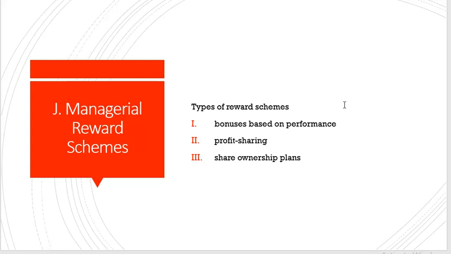So let's look at managerial reward schemes. So managerial reward schemes can include bonus based on performance. So if you achieve this amount of profit, we'll give you a bonus based on the profit. And also profit sharing. We can say if the company makes a profit of 200 million, we'll share you 20% as a manager. Then also have share option plans, share ownership plans, where as a manager you might have the privilege of owning the company in future.